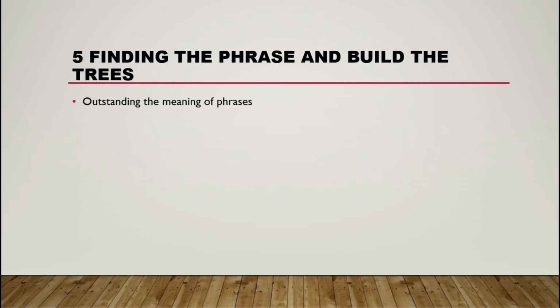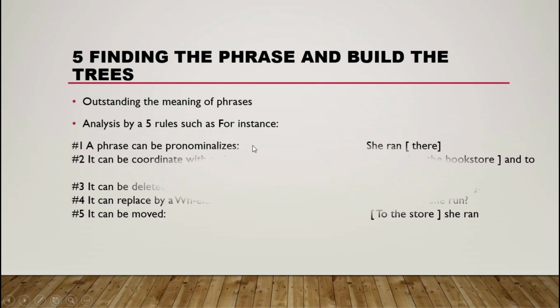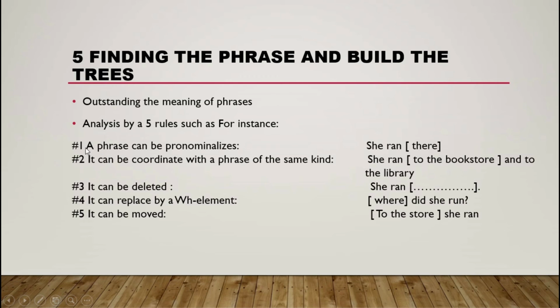Or if you want to do homework, you have to understand how to do it. So you have to understand the meaning of phrases and analyze them by five rules.